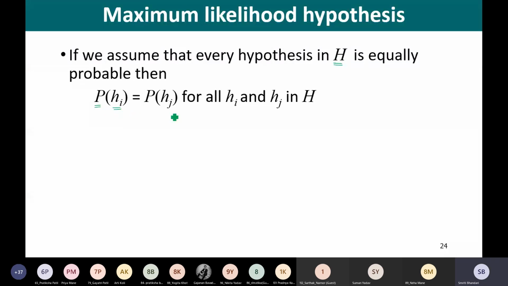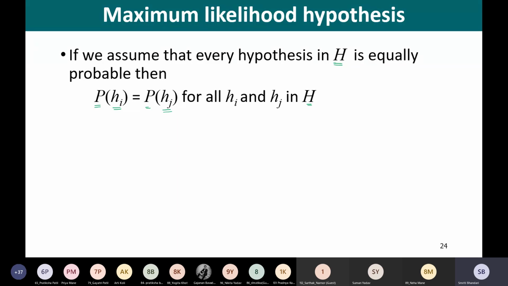Here, probability of hypothesis Hi is equal to probability of hypothesis Hj for all Hi and Hj in hypothesis space H. So we are assuming that every hypothesis is equally likely, equally probable.